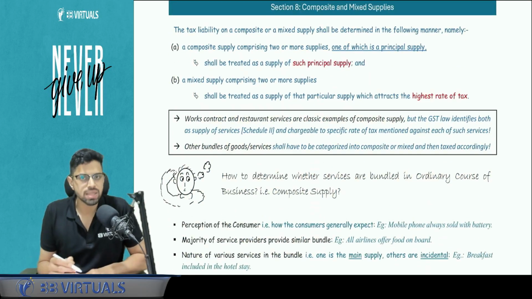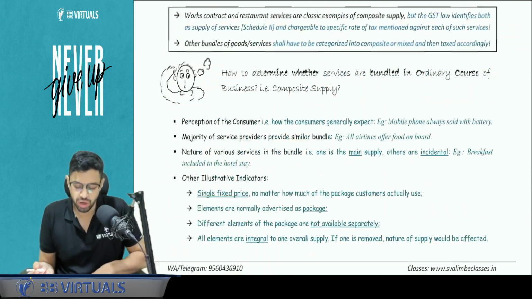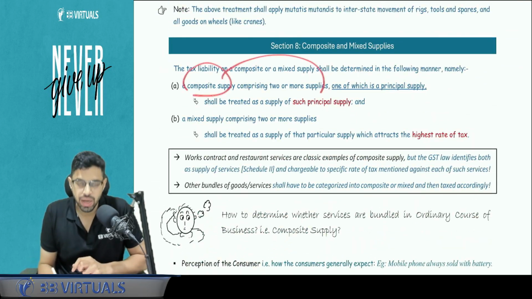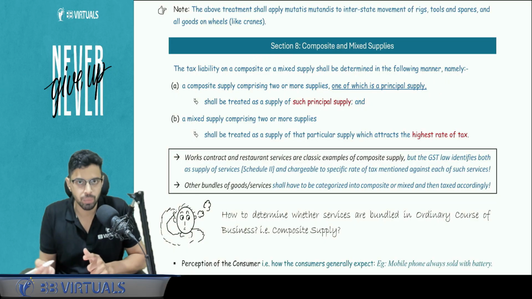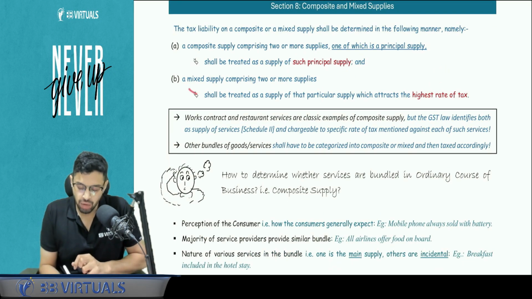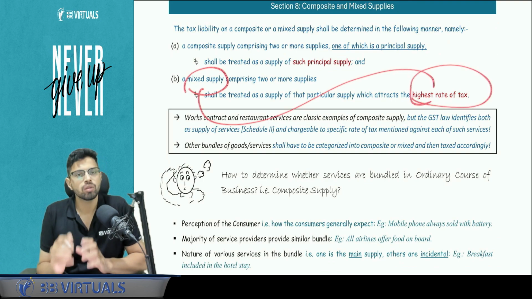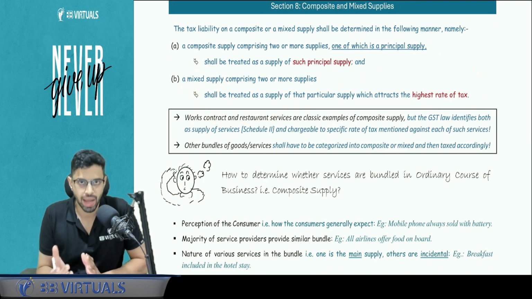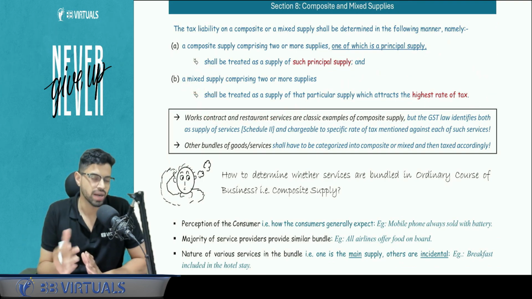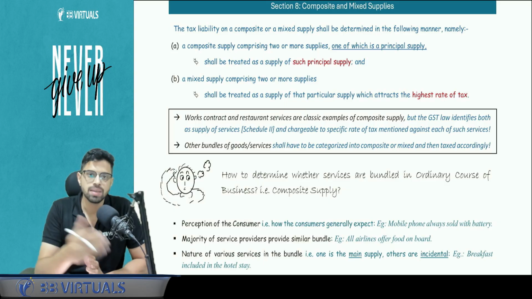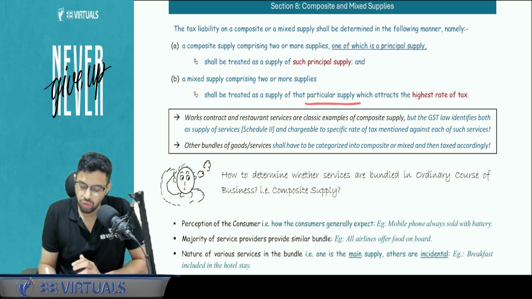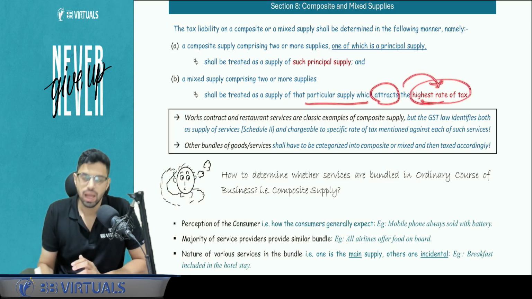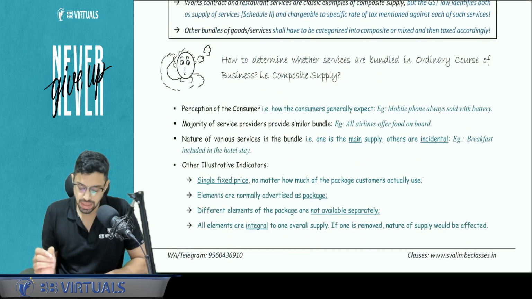Now, composite and mixed supply we have already covered. Taxation aspect we have already covered. Composite supply shall be treated as the principal supply. So whatever the tax rate is of the principal supply, that is the predominant element, that will be taxable. And for mixed supply, you will pick the highest tax rate: whichever element has the highest tax rate, the entire supply shall be considered as the supply of that particular item which is highest taxed. I hope this is clear.